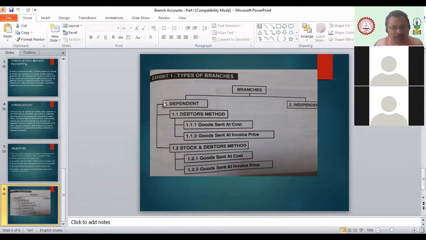So for independent branches, there are again two methods by which accounting is done. The first method is called the debtors method. Okay, and the second method is called the stock and debtors method. Okay, so